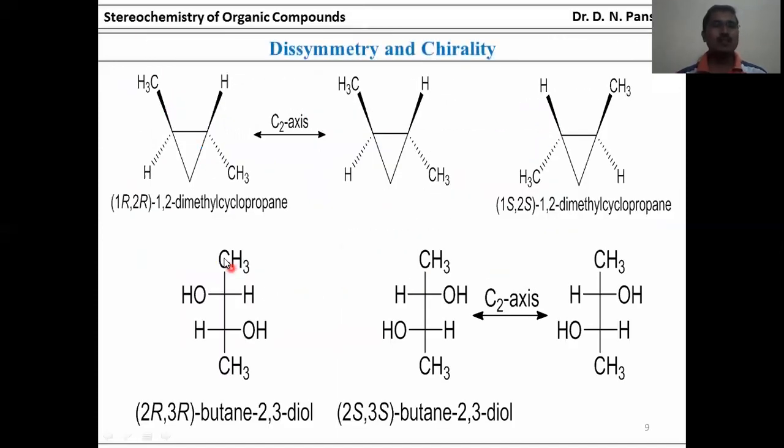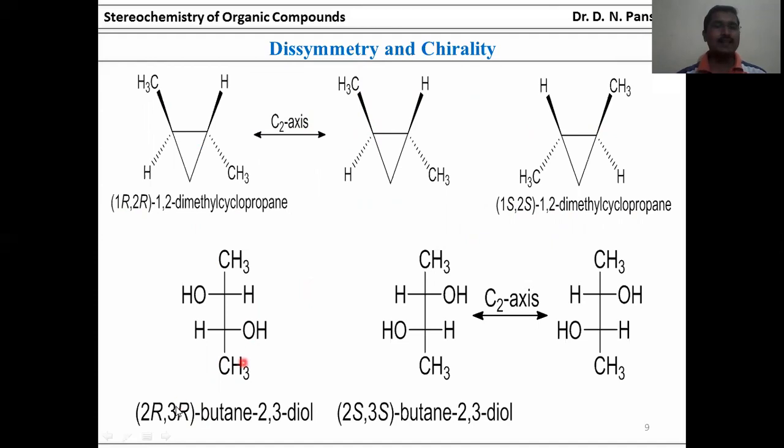Again, we can see this is 1,2-dimethyl cyclopropane. In this group, this is the C2 axis, and it rotates. The methyl and hydrogen groups stay as they are. If it is flipped by 180 degrees, then exactly these are the mirror images. Then we call R converted into S, that is 1S,2S-1,2-dimethyl cyclopropane.